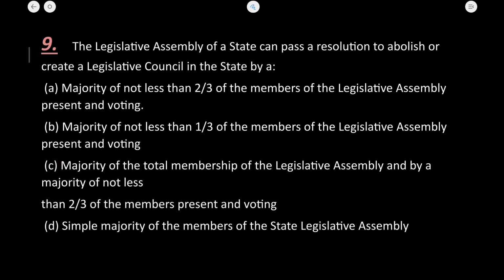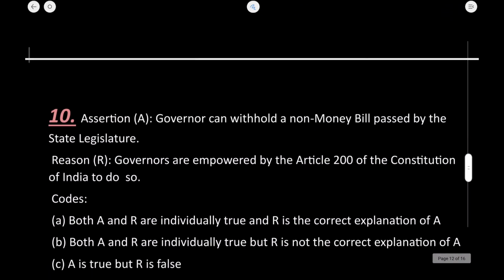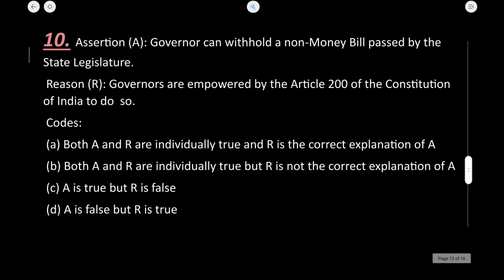I've already explained this majority chapter in the amendment of the constitution. You can find that chapter in the playlist. Okay, so I've explained this special majority with details in that chapter.